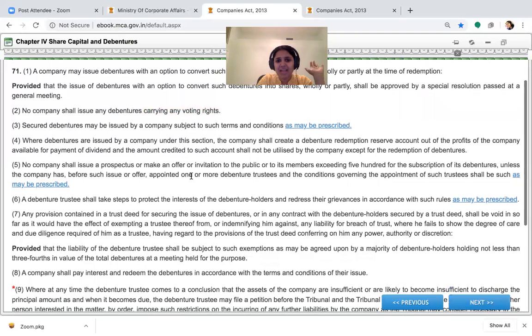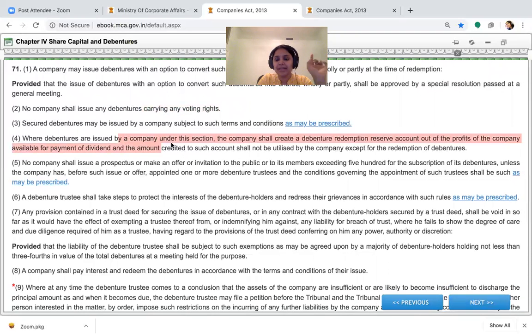Okay. And then we are aware, when a company is issuing debenture, it is required to constitute a reserve, which is known as debenture redemption reserve. Okay. So that is something which is very, very important. Any company that is issuing would constitute a debenture redemption reserve according to the statement, but as per the conditions that are going to be discussed in our rules, we will see about it later.